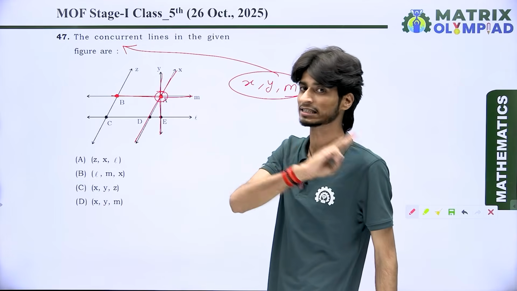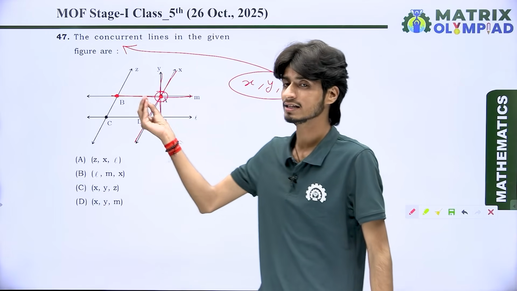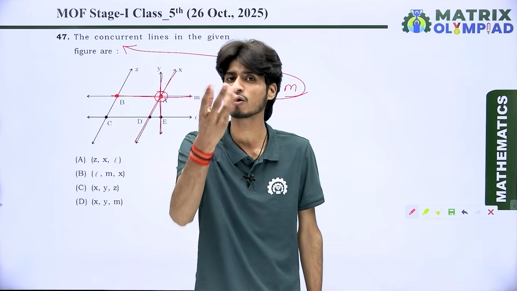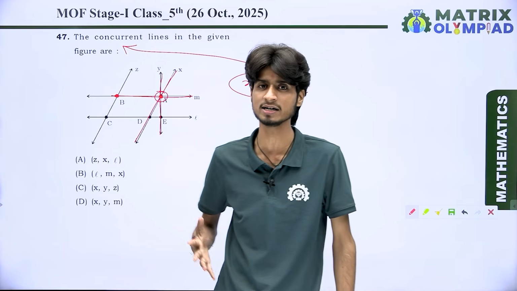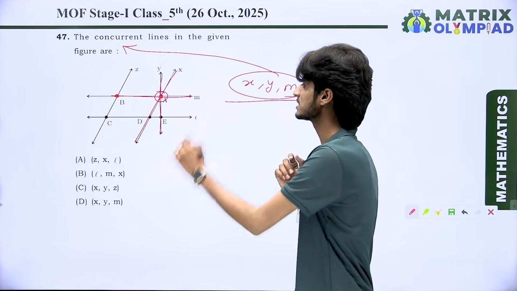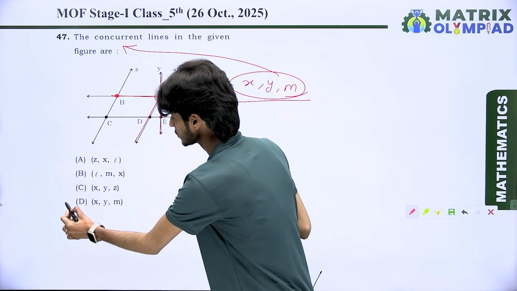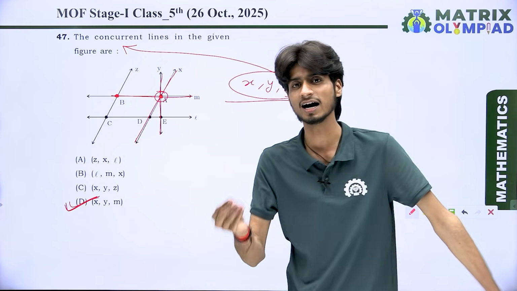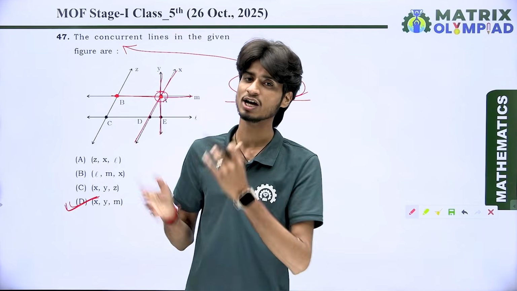Only these 3 lines make a common intersecting point, point A. That means the correct answer is X, Y, M. So option D is the correct option for this question.